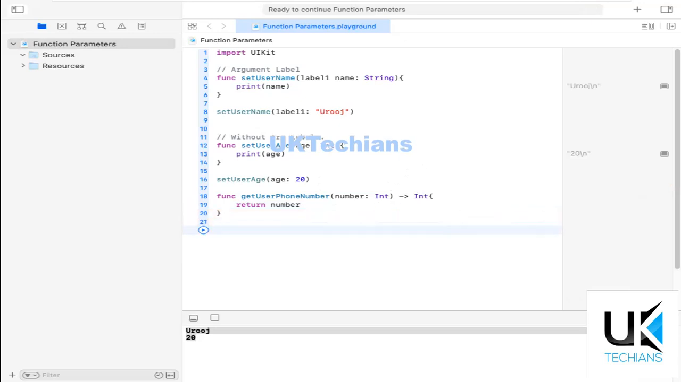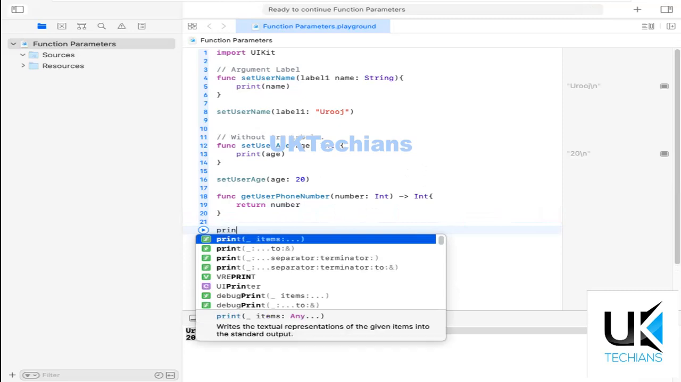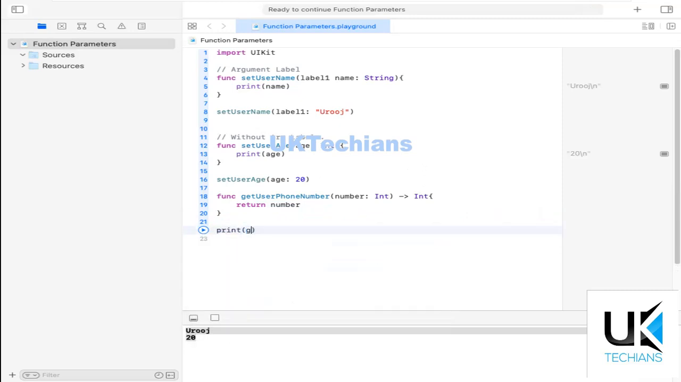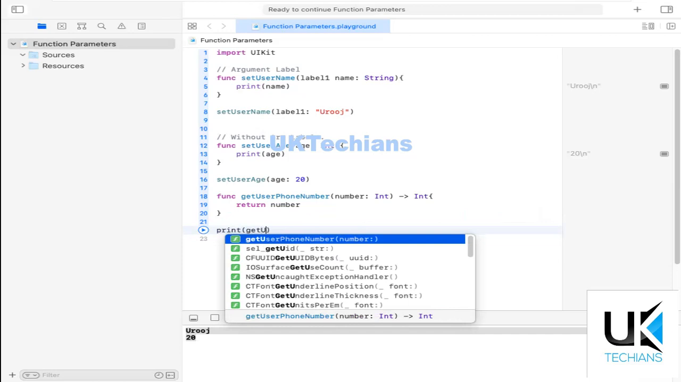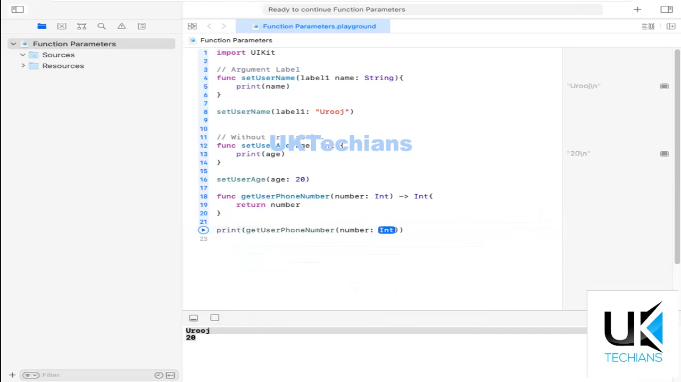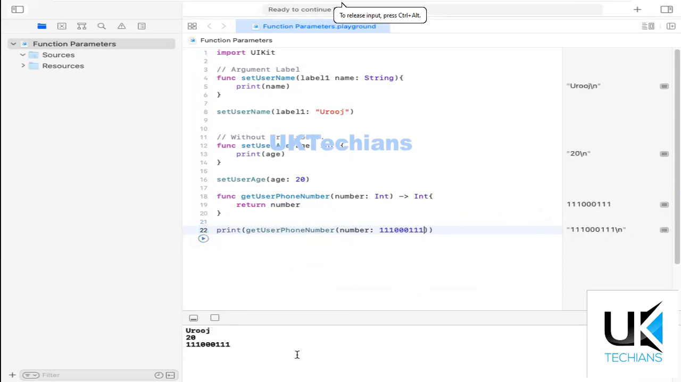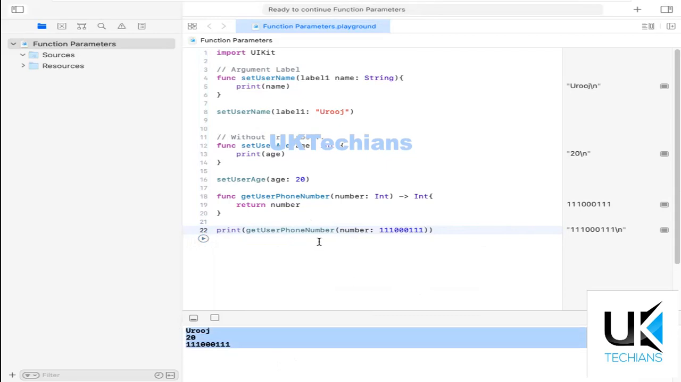Now I'll print here get user phone number, and the phone number is equal to 1 again, and let's print it. So this is how we can use parameter. Let's see another example of using multiple parameters and returning some data from that parameter.